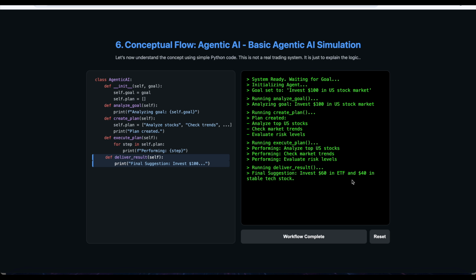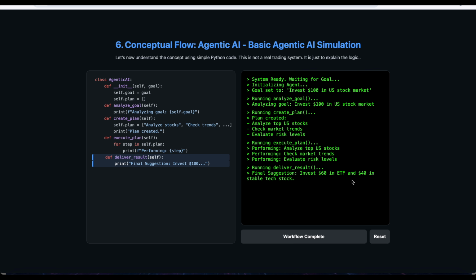Now, another example we can take is adaptability. Adding adaptability to our code. Running this code simulates how an agent thinks. Instead of following a fixed path, the agent observes the world and changes its strategy dynamically. So step 1, the system is idle. When I run the system, it goes from idle to initialization. Then 'invest $100 wisely' is stored in memory. Next, it is scanning the environment and requesting market data. On the basis of the goal, it is getting the market data. The market is detected as stable.